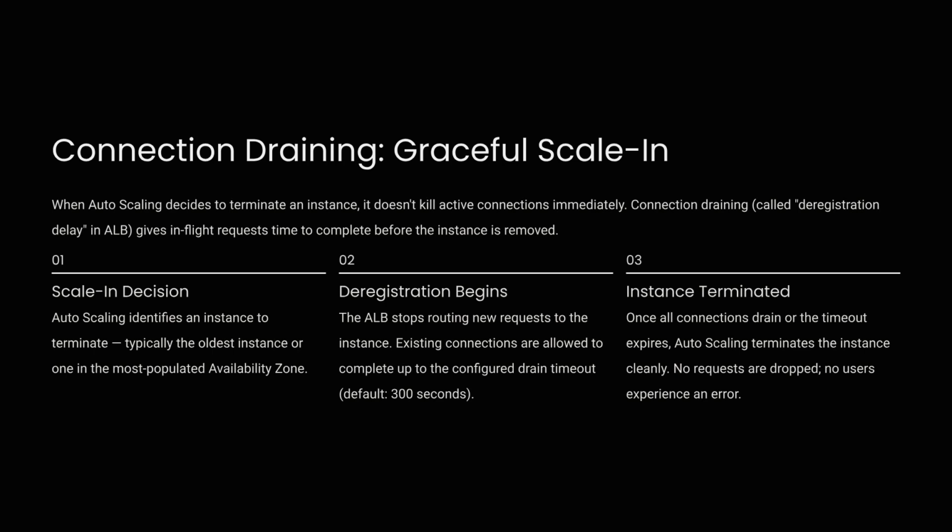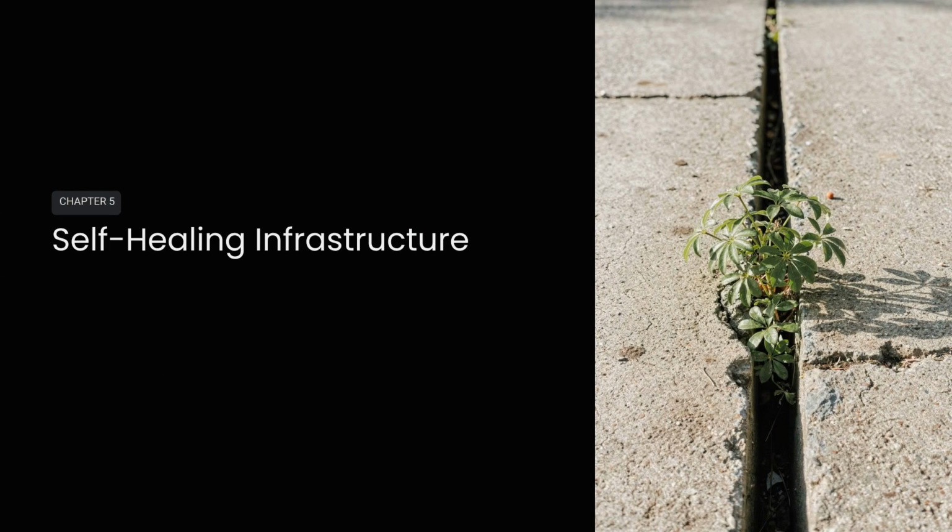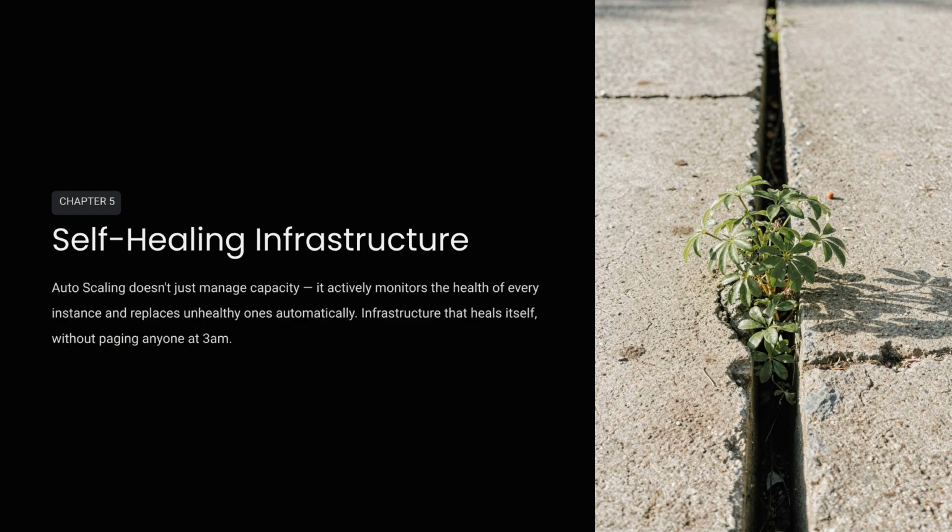The ALB stops routing new requests to the instance, and it is cleanly terminated once existing connections drain or the timeout expires. Chapter 5 is about self-healing infrastructure. Autoscaling monitors the health of every instance and replaces unhealthy ones automatically. This allows infrastructure to heal itself without needing to page anyone at 3 a.m.